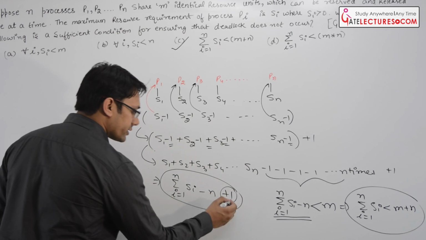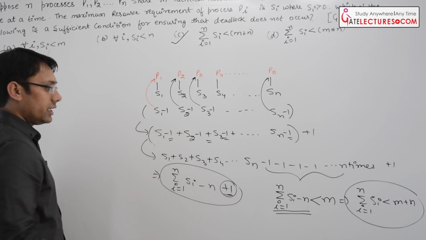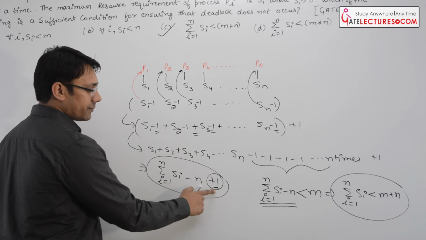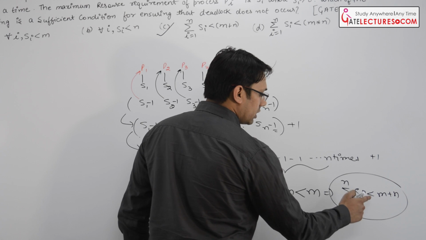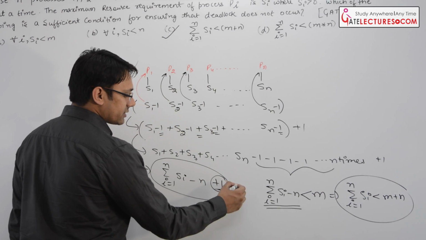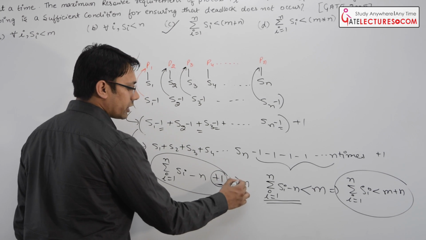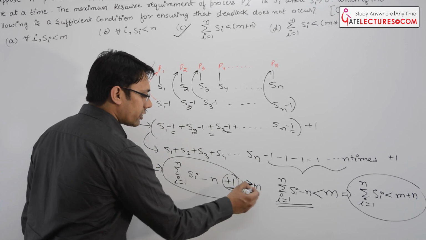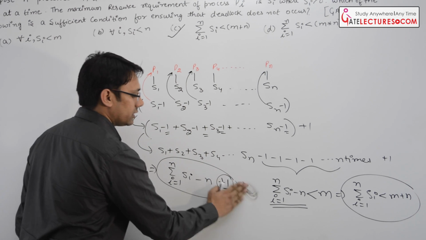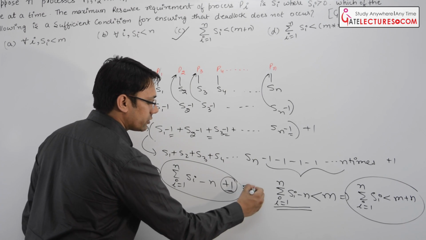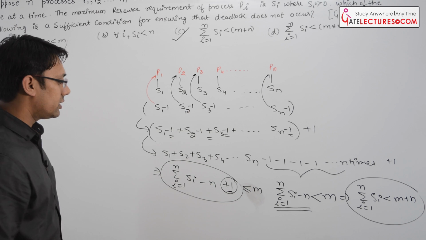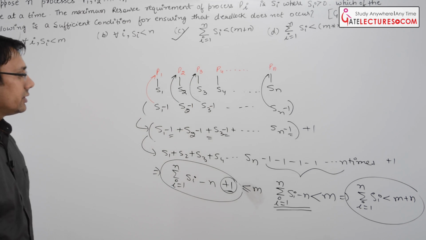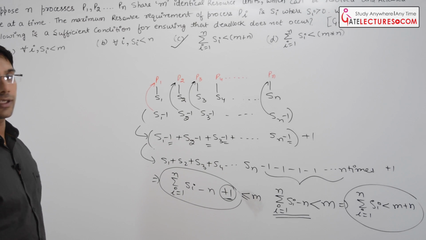That means if this condition is met, then there will not be any deadlock. Now if you want to use this plus 1, then the condition is that m should be greater than or equal to this. If m is greater than or equal to this, then there will not be any deadlock, and still these two conditions are actually the same, right? So this is a question which was asked in GATE 2005.